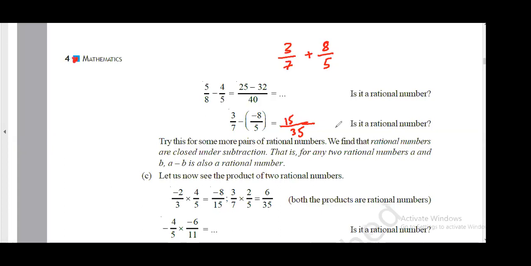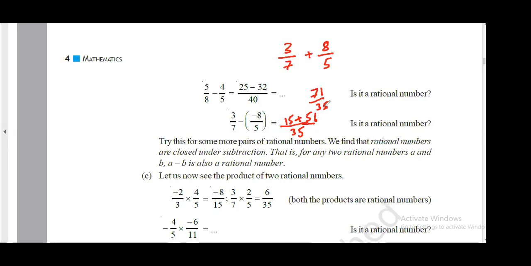So 15 plus 56, right? So it will be 71 by 35. Everyone just check again, and it will be positive.